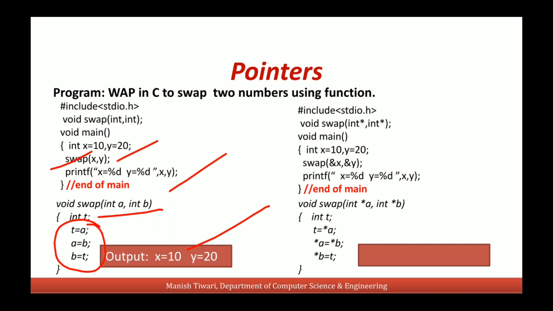So when we change the value through pointer a, we actually are changing the value of variable x. The same with b. b refers to y, so b is a pointer to y. So when the value through pointer b is changed, the value of y will be changed. So with this method, by using call by reference, we can actually swap the values of x and y.